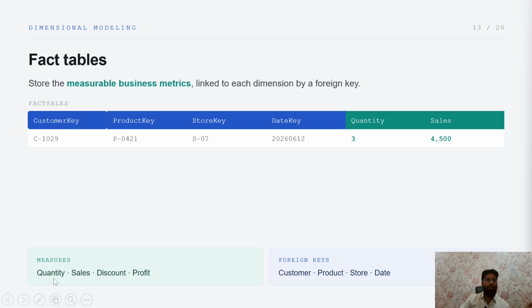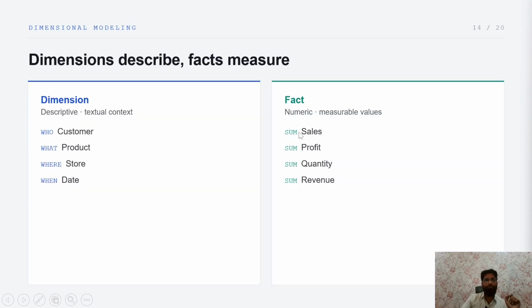So measurable values are quantity, sales, discount, profit, something like that, and we have four foreign keys: customer, product, store, and date key, right? The dimension table describes the fact measures. The dimension table holds descriptive textual concepts, and the fact table holds numerical, measurable values.